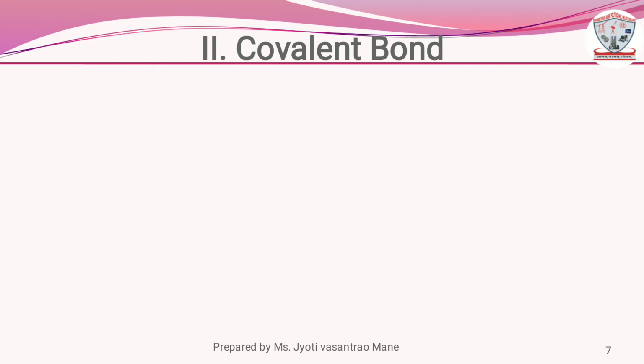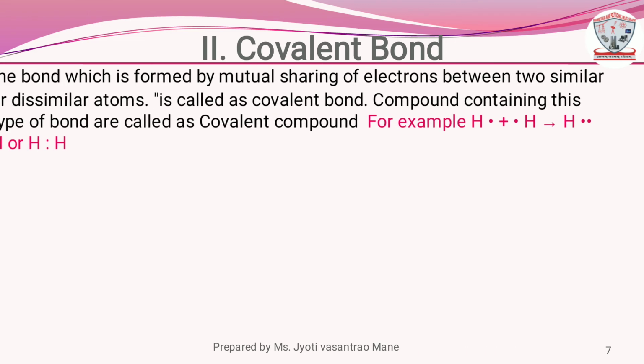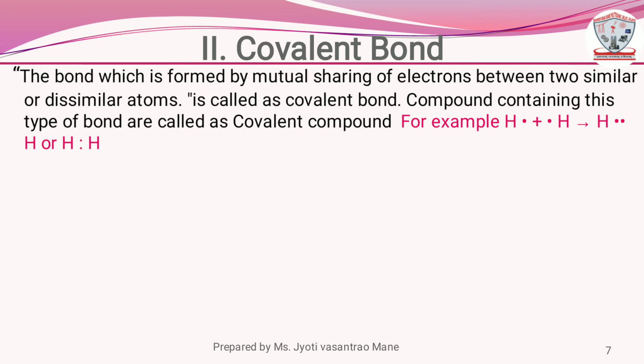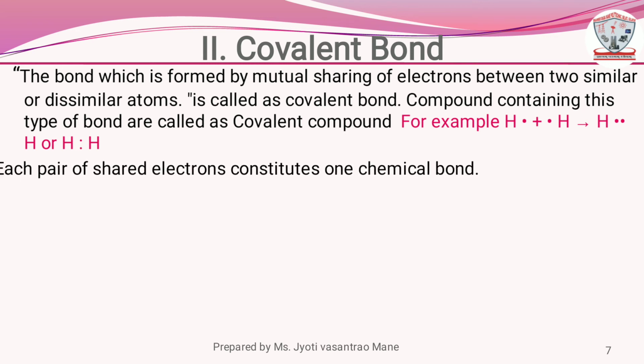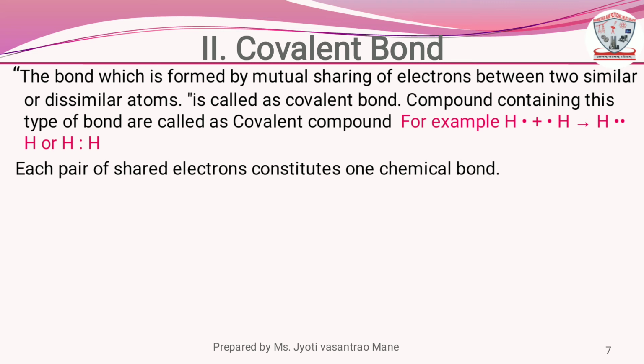Second bond is the covalent bond. The bond which is formed by mutual sharing of electrons between two similar or dissimilar atoms is called as covalent bond. Compounds containing these types of bond are called as covalent compounds. For example, in this example, two hydrogen atoms share one electron mutually, then formation of H2 molecule. Each pair of shared electrons constitutes one chemical bond.